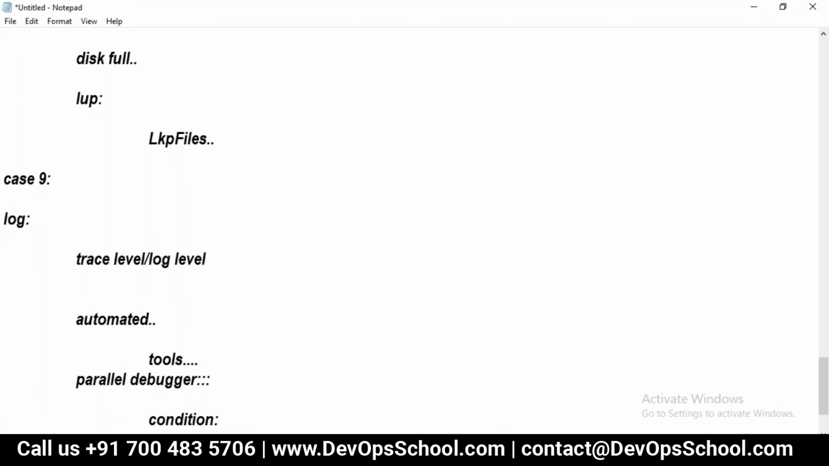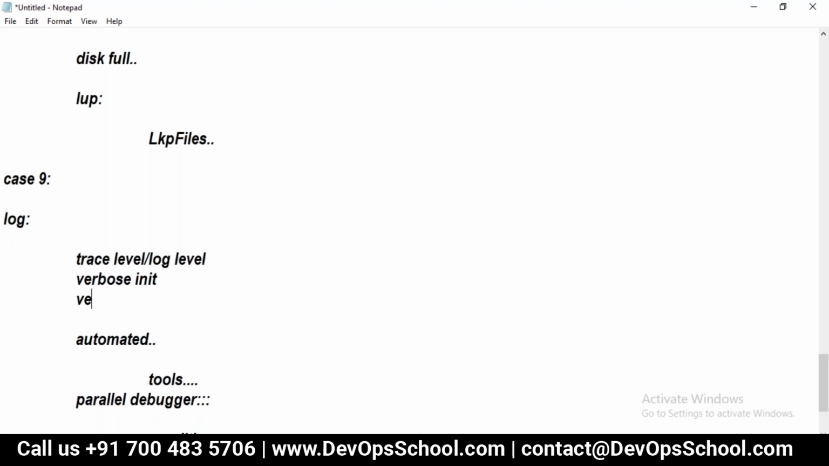Informatica supports different types of trace levels. We have verbose init, and we have verbose data. Just remember these two important things. We also have terse, and normal. There are 4 levels actually.